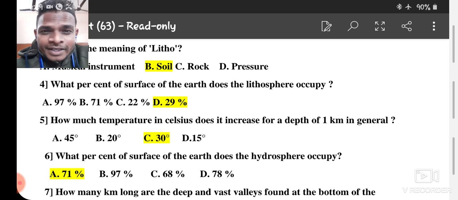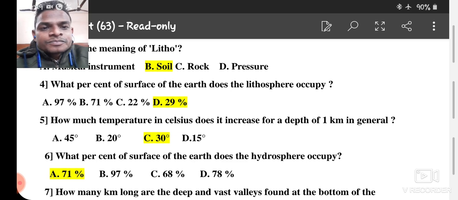Dear students, what we have discussed in chapter number 10, just remind yourself of all these questions and answers. Every kilometer, the temperature increases up to, option C, the right answer is C, 30 degrees Celsius.